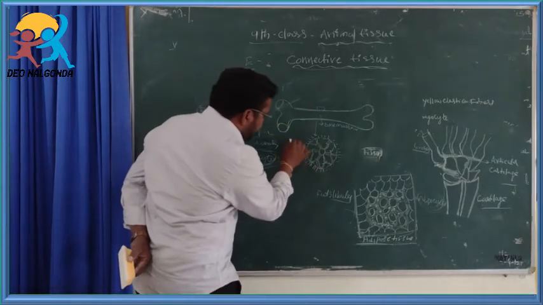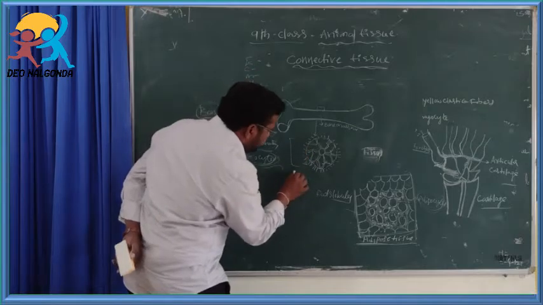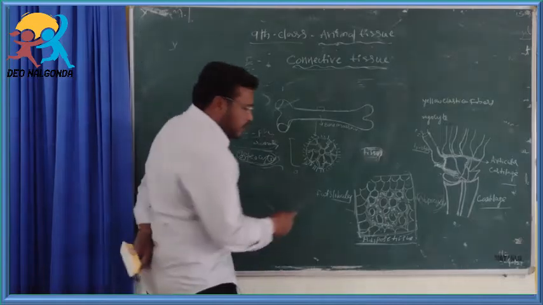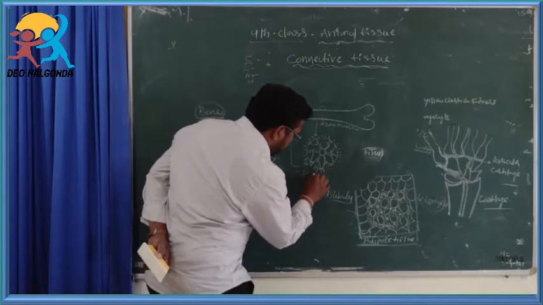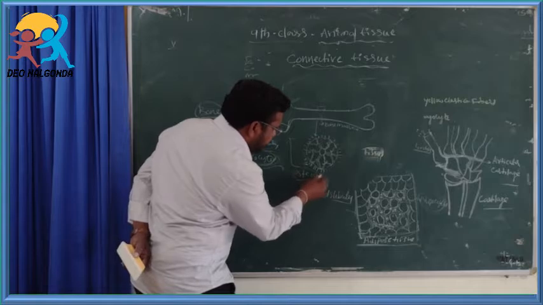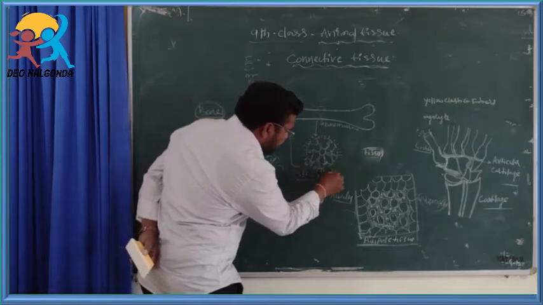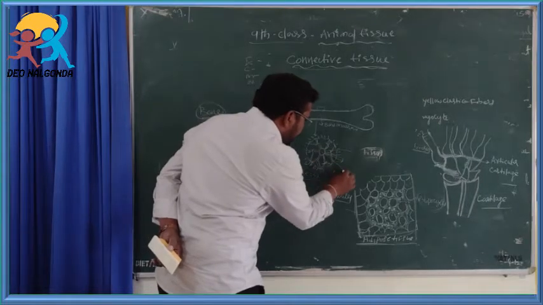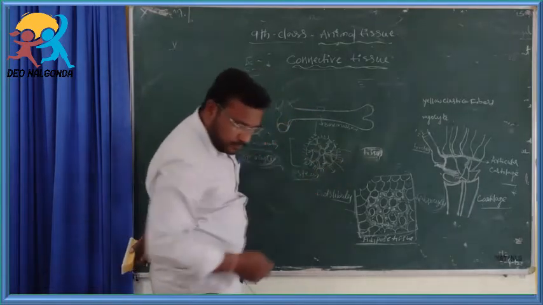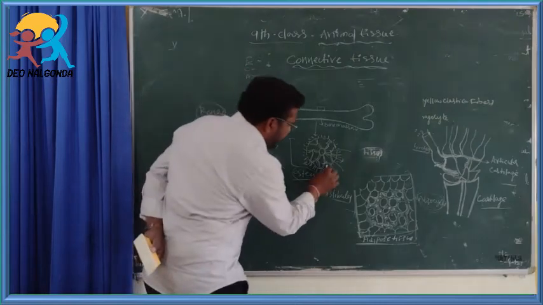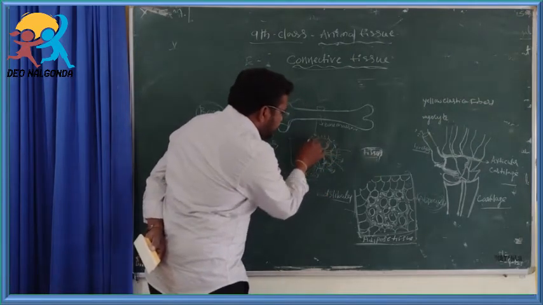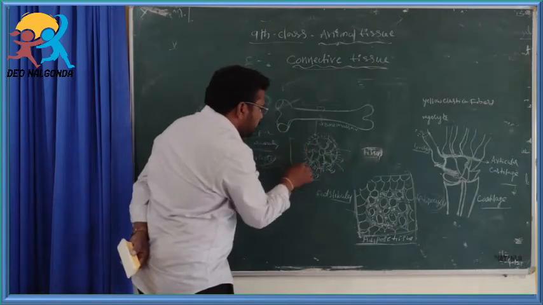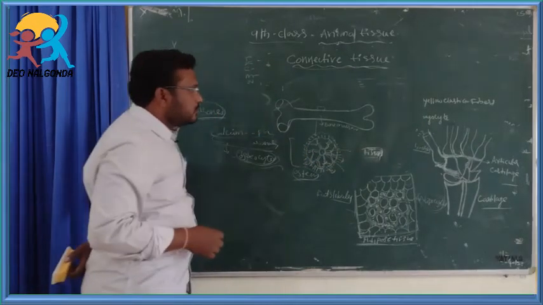The structural and functional unit of the bone is called the osteon. The osteon contains osteocytes, Haversian canal, blood vessels, nerves, and some lamellae. This structural and functional unit of the bone is called osteon.